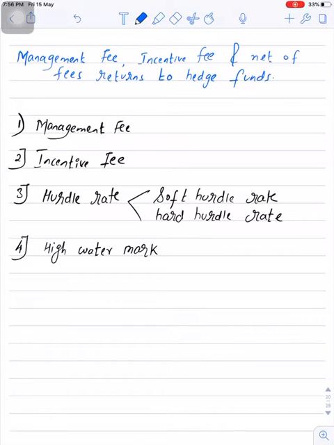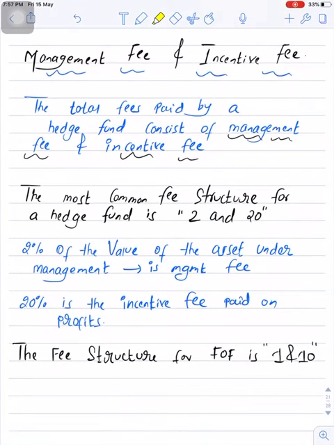Okay, in this video we will understand what is management fee, what is incentive fee, and how we can do the calculation of management fee and incentive fee. Apart from that, you also need to understand few important terms: hurdle rate, high watermark. Now here hurdle rate includes soft hurdle rate, hard hurdle rate. So apart from understanding management fee and incentive fee, you need to understand hurdle rate and high watermark. So let's first start understanding the management fee and incentive fee.